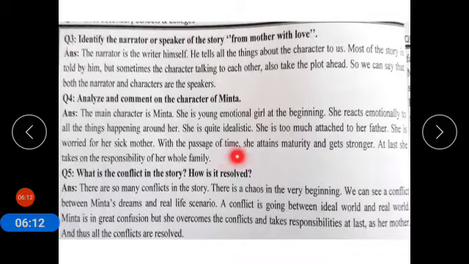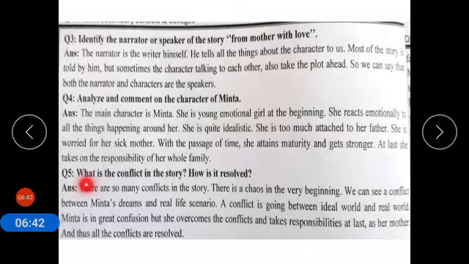With the passage of time, she attains maturity and gets stronger. So with the passage of time, when she gets to know about her mother's illness, she tries to become mature. She acts to become mature and gets stronger. At last, she takes on the responsibility of her whole family. So the immature girl in the beginning of the story becomes mature and stronger at the end of the story. Now coming to question number 5.